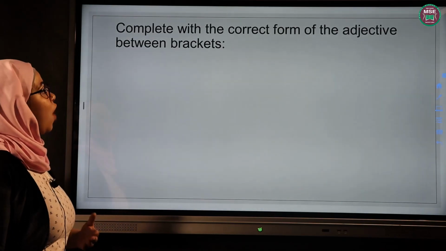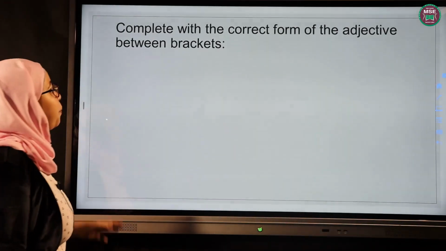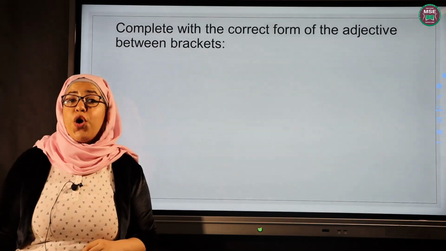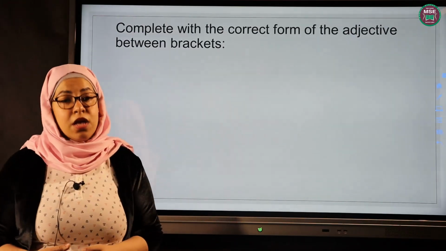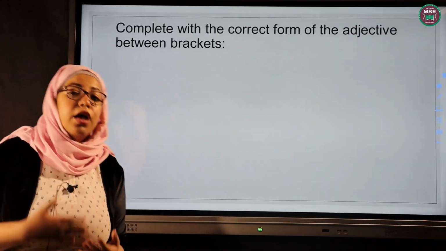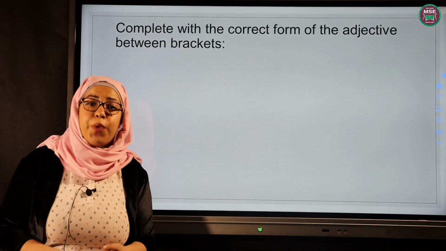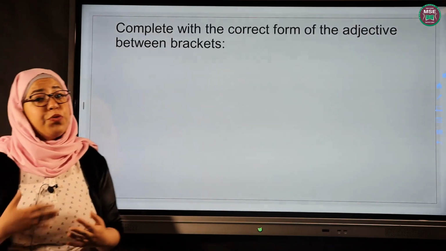And next we move on to the second part of the revision. Complete with the correct form of the adjective between brackets. So here I'm revising comparative, superlative, and as. I'm going to remind you of some things we said before. Comparative and superlative and as are three different ways to compare between adjectives.